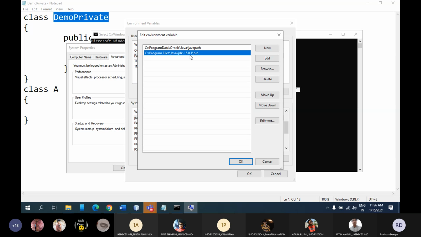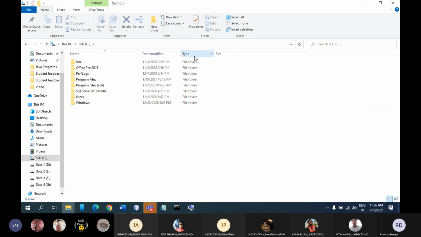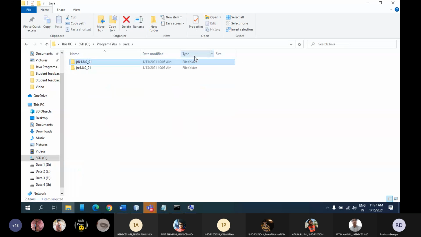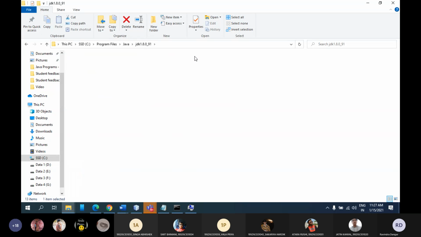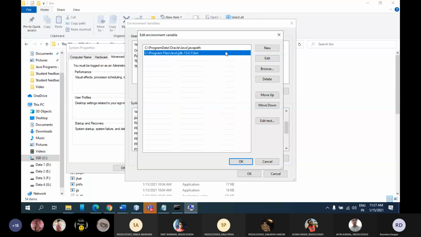As of now, my JDK is not JDK 15. Let me just see. Yeah, now it is 1.8 only. You can see here. So what I can do is copy this path, select this, go to the variable, edit, and replace it.